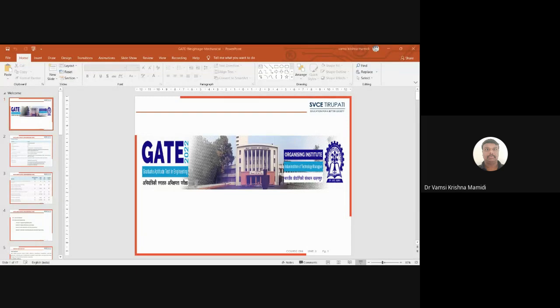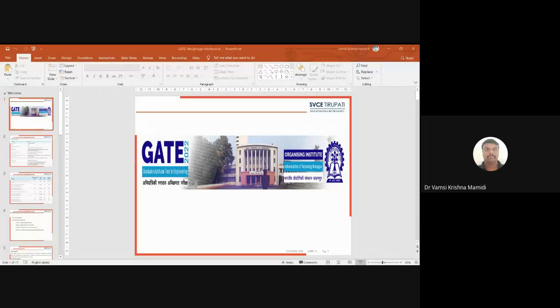Next, the type of questions: multiple choice questions, multiple select questions, as well as numerical answer type. Next, the level of questions: recall, comprehension, application, analysis, and synthesis. Recall means what you learned, simple definitions and simple calculations which you can remember. Comprehension means a small effort. At the application level, they can give a simple problem. The higher level is analysis and synthesis, where you have to understand and apply.